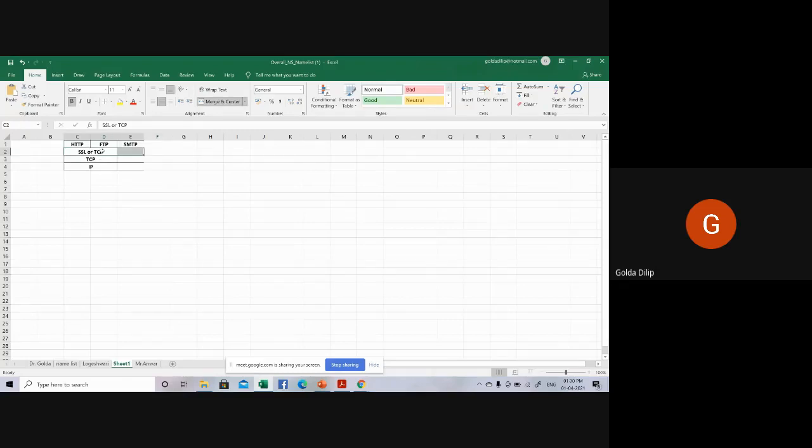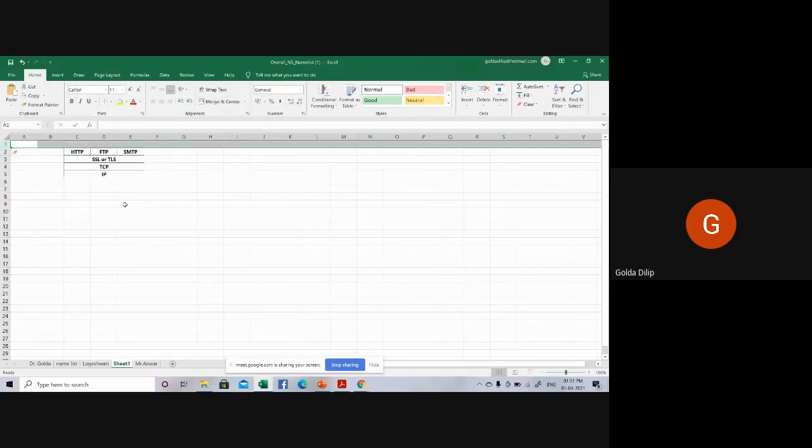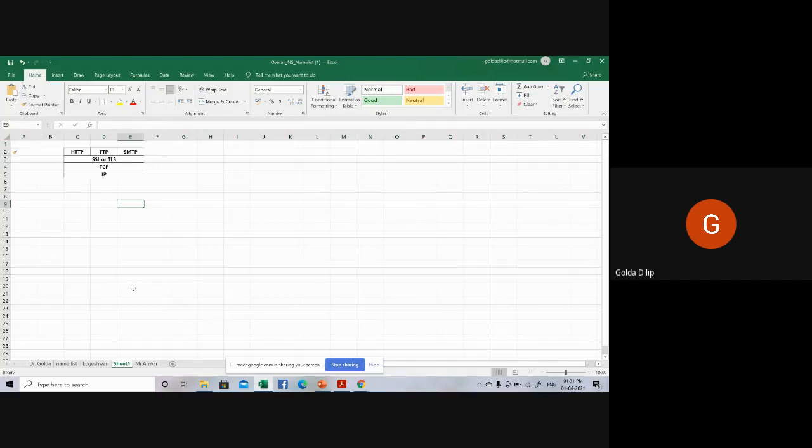Maybe you can just make a note of it. Before we start to learn about it, you should know where exactly it is located. This is not TCP, it is TLS. I've made a mistake here. It is SSL or TLS, the transport layer protocol. Then you have your TCP and then your IP. This is how it is. Please make a note of this in your notebook.